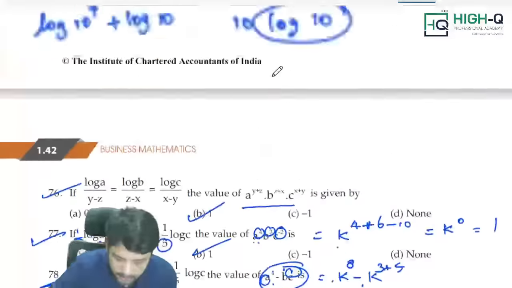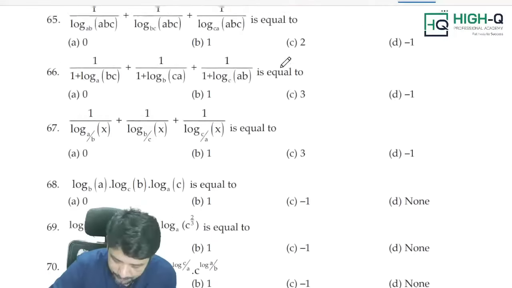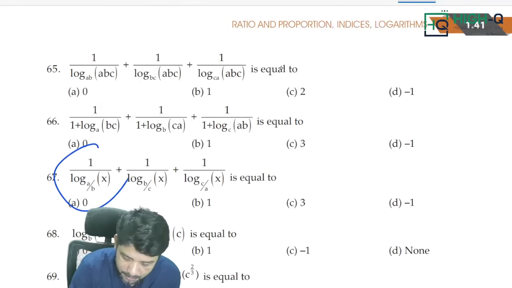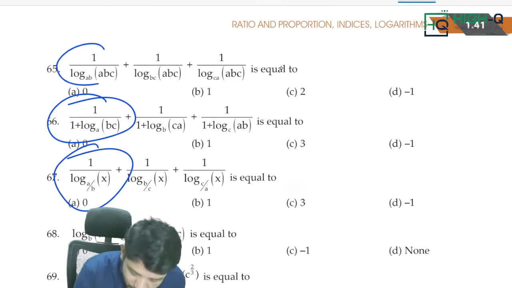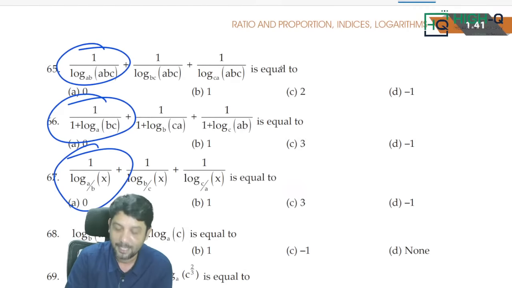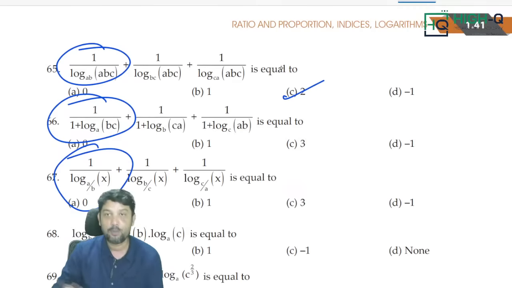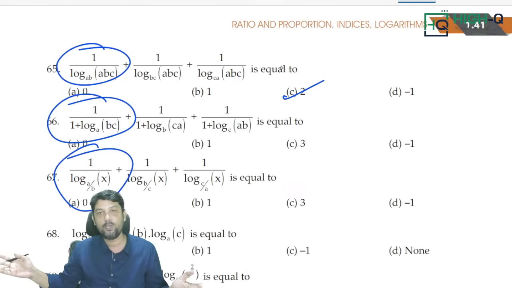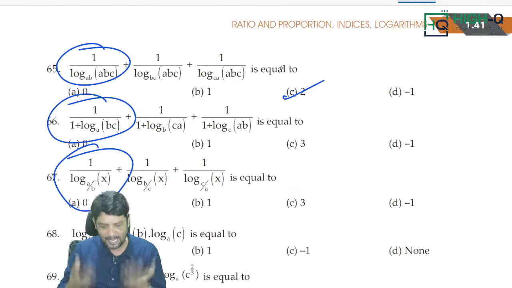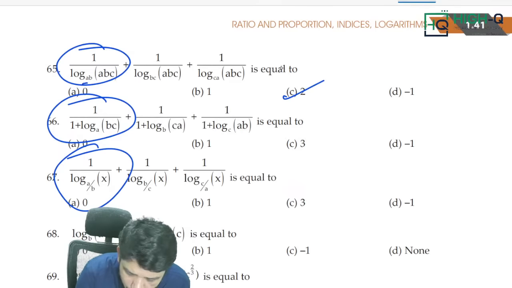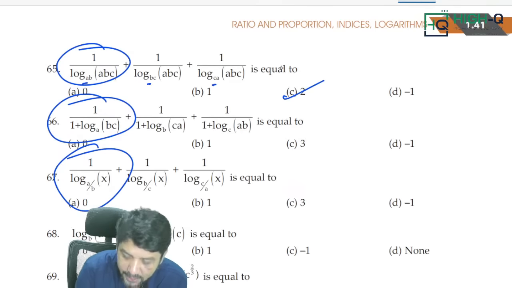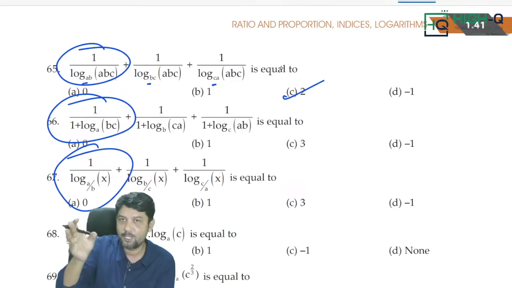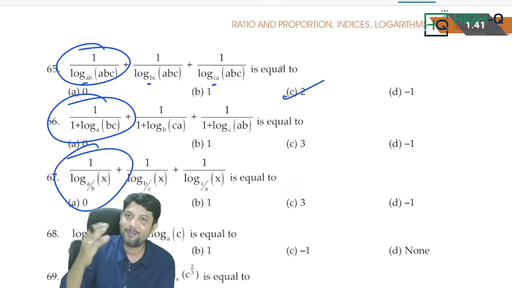Even here, look at this. Sir, log comes in the denominator. Of course, same rule. Here the answer is going to be 2. Sir, without doing you are saying answer is 2, sir. How it is possible, sir? See, I can easily see base is what? AB, BC, CA. So, there are 2 A's, 2 B's and 2 C's in the base. So, of course, A square, B square, C square is going to come. Answer is going to be 2 only.